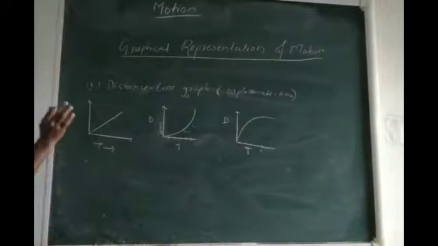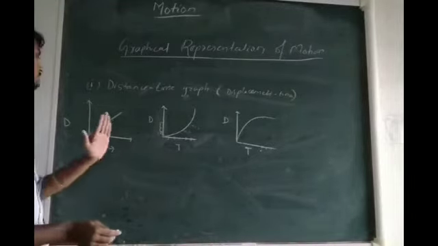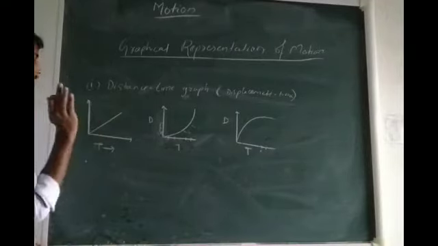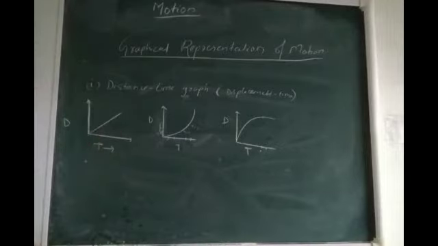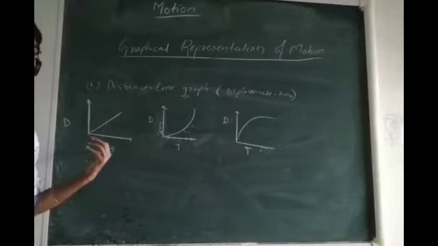Right. Now let us see what has happened here. Here the speed is constant, which can be known from the straight line of the graph. If the graph is a straight line in a distance time graph, then the speed is constant, or we can say the distance covered is proportional to the time.